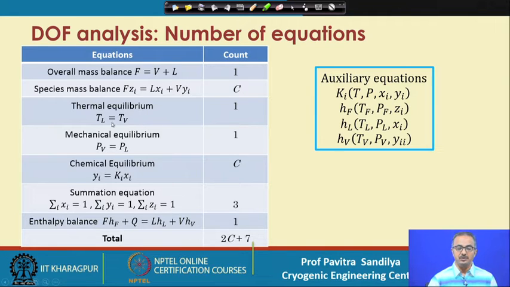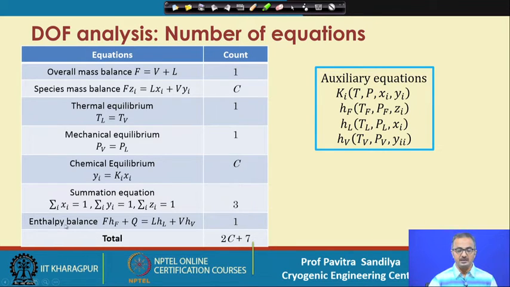Then we have thermal equilibrium, TL equal to Tv, that represents 1. Then mechanical equilibrium, Pv equal to PL, that is 1. Then chemical equilibrium, Yi equal to Ki Xi, and it goes for each of the components. So we have C number of equilibrium relationships. Then we have the summation equation which tells us that the summation of the mole fractions is always equal to 1. So we have 3 equations for the 3 streams, and that is 3 equations here.